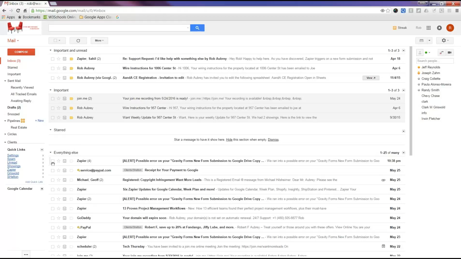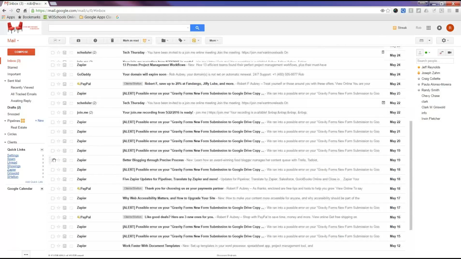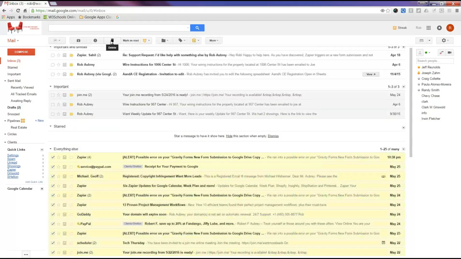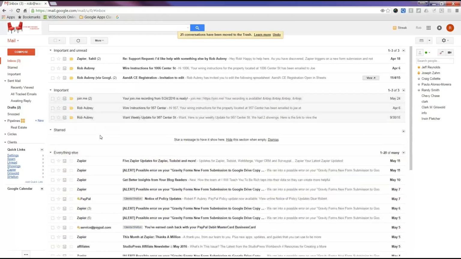Because then you come down here and just go like this, right? Select the first one, scroll down to the bottom, hold the shift key, hit the second key. They're all selected. Then you just come up here and go delete. And they're all gone. Of course, they were replaced with 25 more because it says 1 of 20 of many, right?